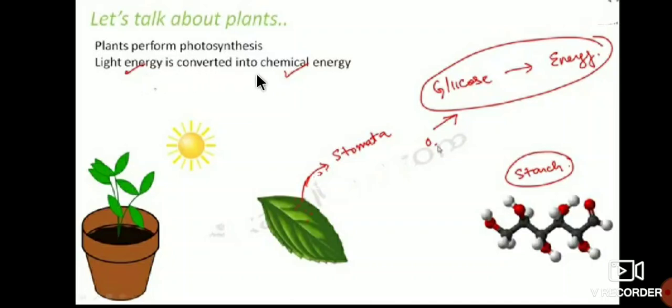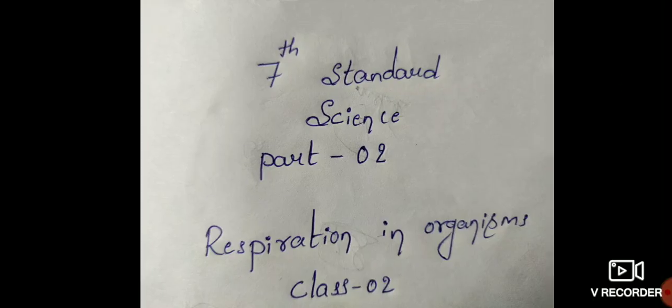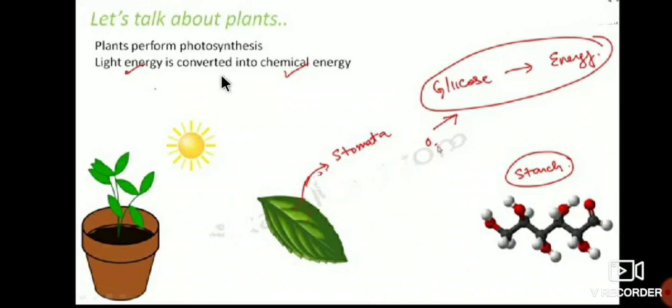So light energy is converted into chemical energy. By using that chemical energy, plants prepare their food. That means in the stomata, the glucose is converted into energy. This is already studied in your 7th, part 1, in the first chapter.